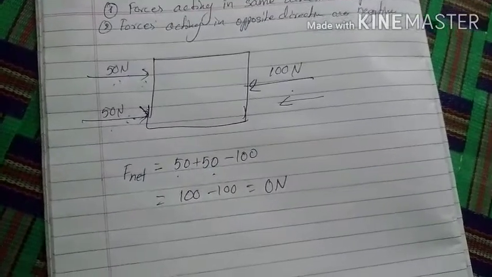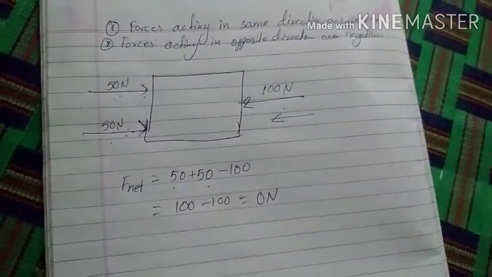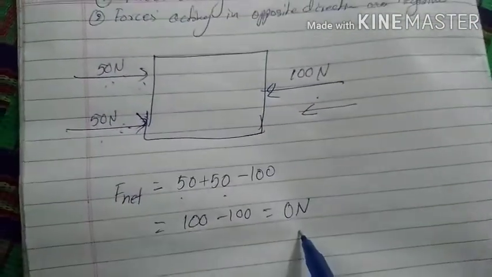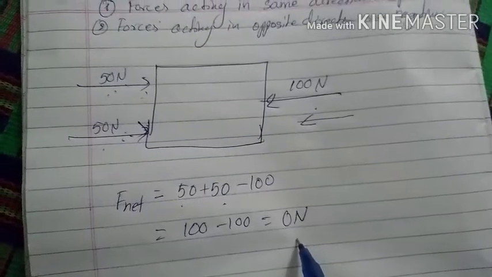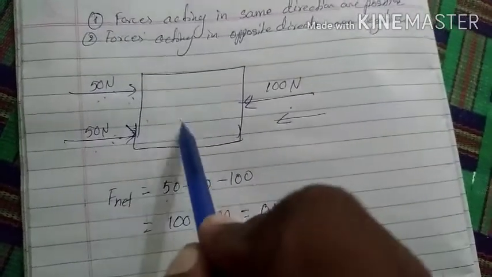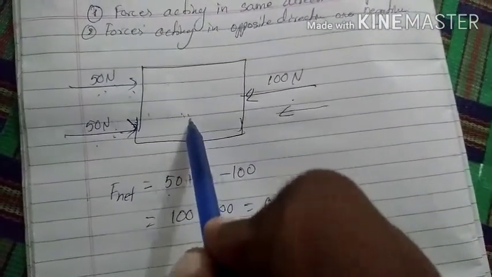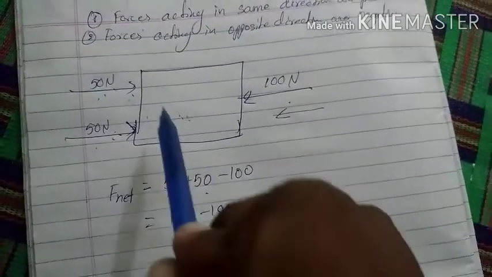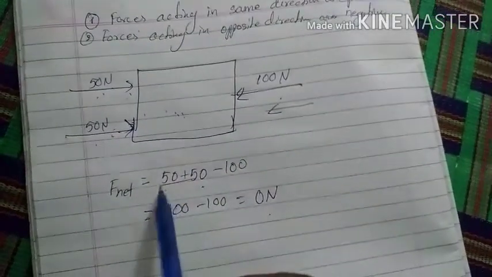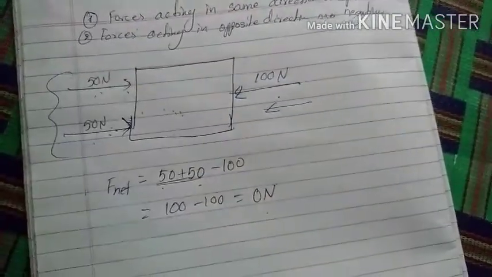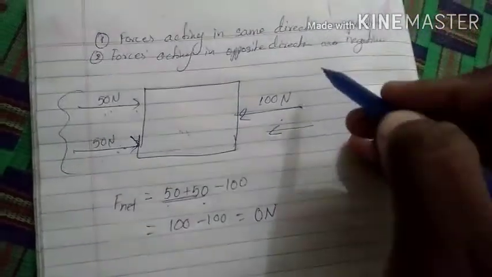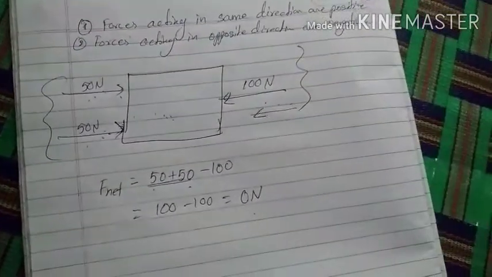So what does it explain? Carefully observe this. Since the net force is calculated as 0, what is its effect? If anybody asks, you can say that the object or the block will not move. When net force is 0, it will not move. When net force is positive, the forces taken as positive cause the motion. When net force is negative, the force taken as negative causes the motion.